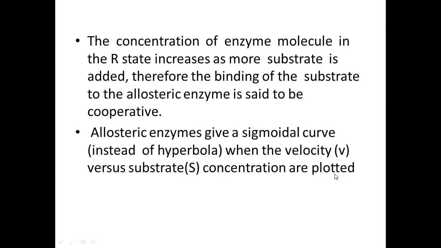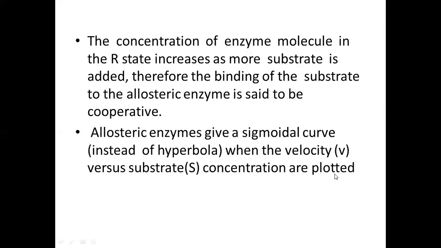If the total enzyme units are like 10, then out of these 10, if we increase the substrate concentration, for example, at the start, if the enzyme molecules in the relaxed form are only two in number, it means that only two enzyme molecules are in the relaxed form. But when we increase the substrate concentration, the number of enzyme molecules in the relaxed form increases from 2 to 8. It means that by increasing the substrate concentration, the concentration of enzyme in the relaxed state is also increased.